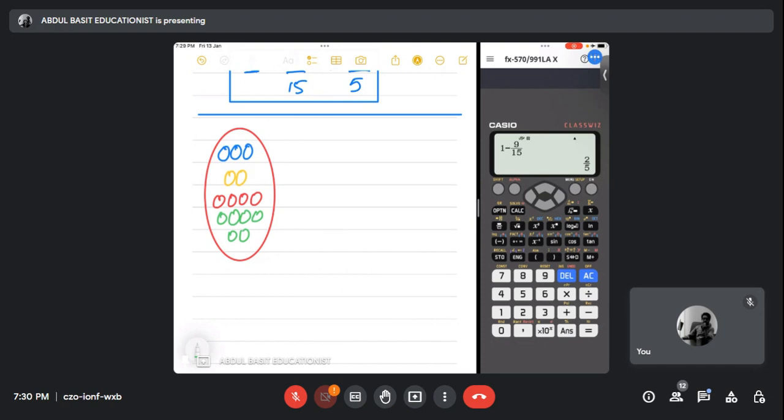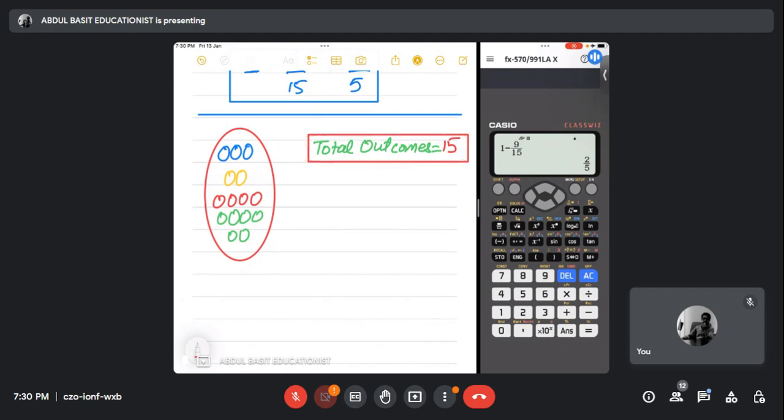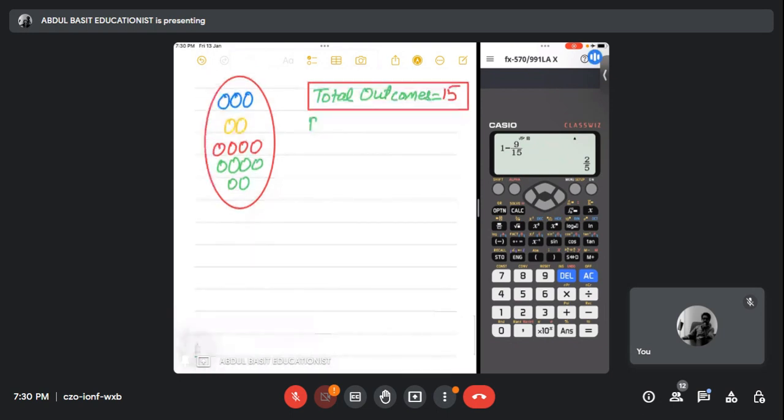So, Hurera, total outcomes are how many? How many balls are there? Hurry up, count. Sir, 15. There are 15 outcomes, 15 balls in this bag. Right, Rida? Yes, sir. Noor, what is the probability of picking the blue ball from the bag? It's 3/15 or 1/5.